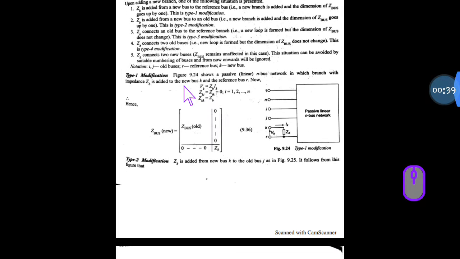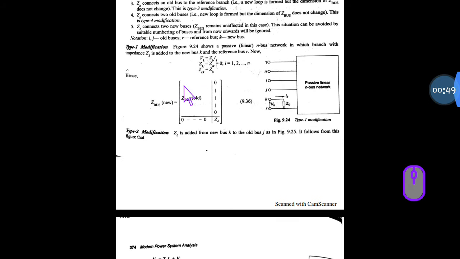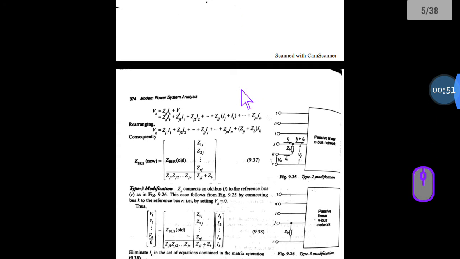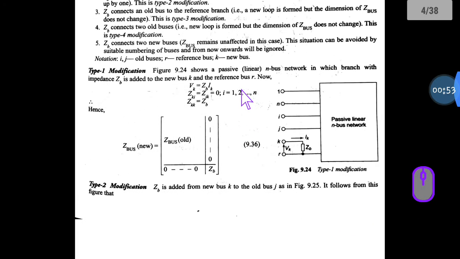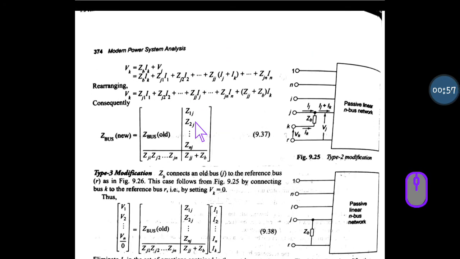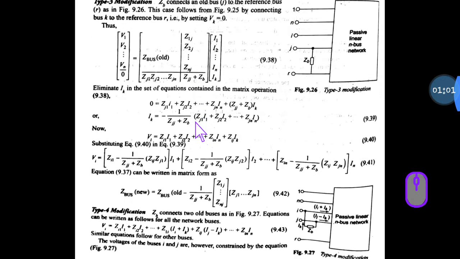So in the exam, what you have to write if they ask addition of branch and link: along with the types, as you know, type 1 and type 2 are for addition of branch, and type 3 and type 4 are for addition of link. If they ask the derivation of branch, you have to write type 1 and type 2, starting with whatever algorithm is there. This is for branch, and type 3, type 4 for link.